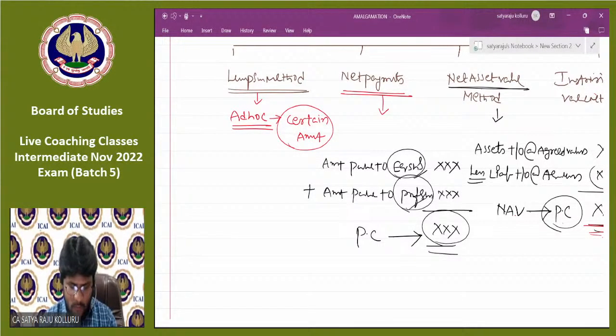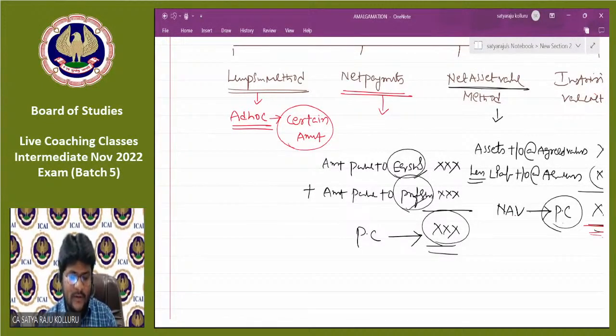Sir, which method has more chances to appear in the exam? Just wait. Such discussion is also going to be made further. Agreed values means the value which is agreed between the transferor and transferee. Yes, you are right. At which value the purchasing company wants to take over, that is nothing but agreed value.